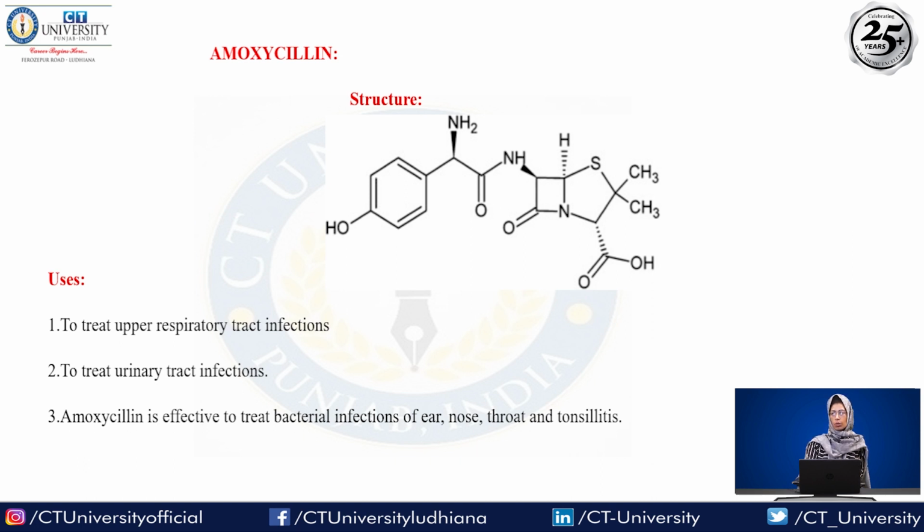Why broad spectrum? Because it kills the gram positive as well as the gram negative. The uses of amoxicillin: it can treat upper respiratory tract infection, urinary tract infection, and bacterial infections of ear, nose, throat, etc.